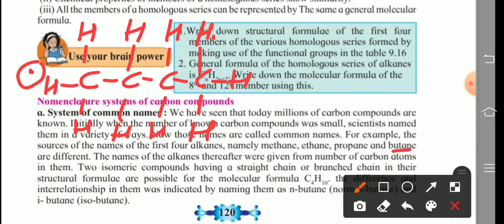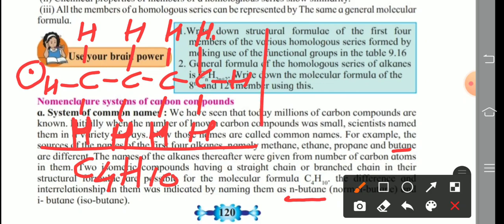What is the molecular formula? The molecular formula of butane is C4H10. Count it. C4, what? H10. This is the structural formula of butane. So all 4 carbon atoms in a straight line. So it is called what? n-butane. That is the normal butane.